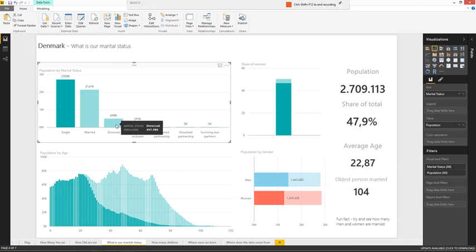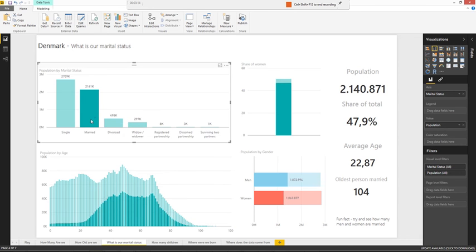A funny fact is that when we look at the married people, we can see that we start to get married around this age. And one fun fact is that there are actually more men that are married than women, even though we have a registered partnership here. We can also see that the oldest person married is actually 104 years old.